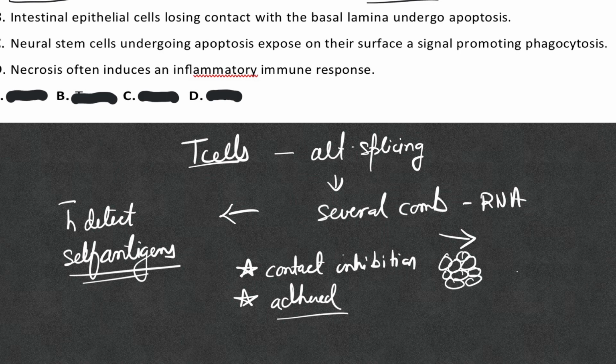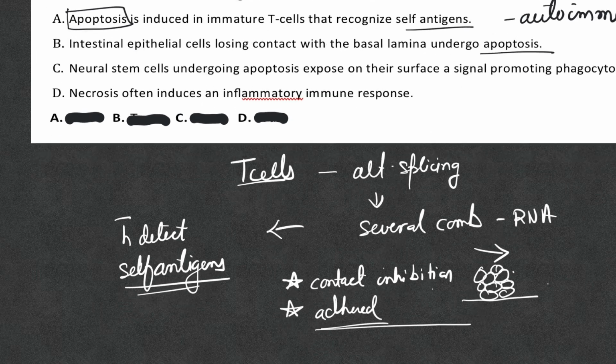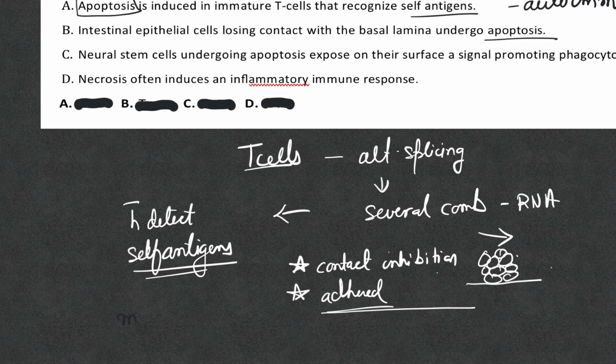This happens when a tumor forms: they lose the surface and huddle together. We don't want that happening. The cells must also be adhered to the basal lamina, part of the basement membrane. If they lose contact, those cells are again marked for apoptosis. The reason is, if they have lost contact, they are metastasizing, meaning these cells are entering the bloodstream and will invade other tissues, which we do not want to happen.